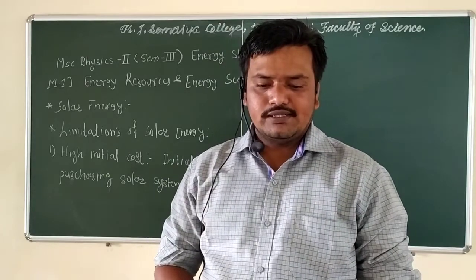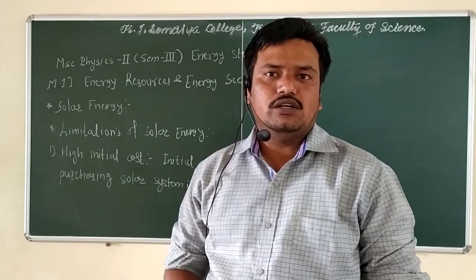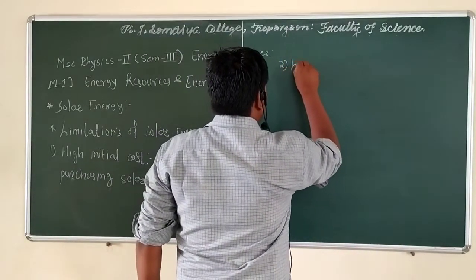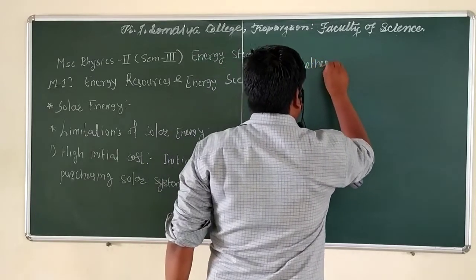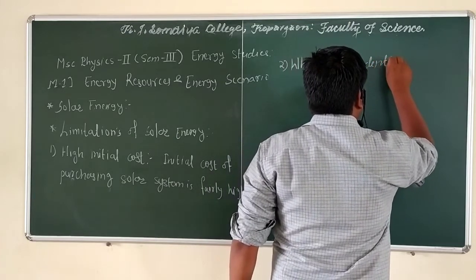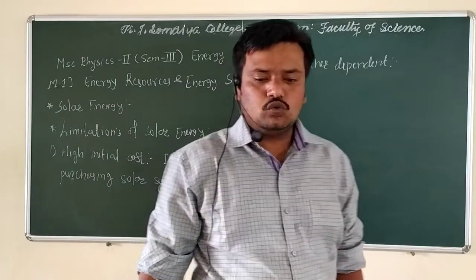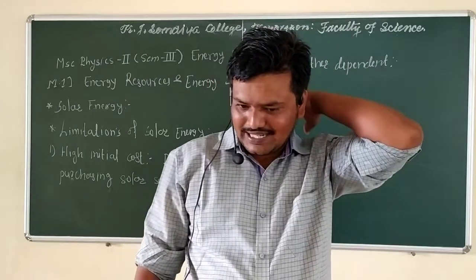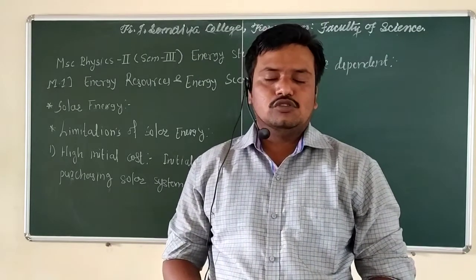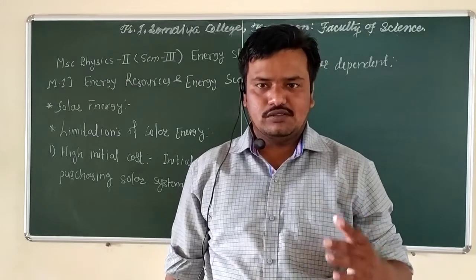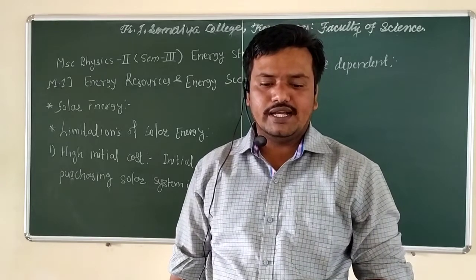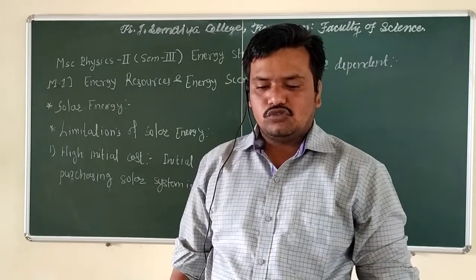Now the next one is that solar energy is weather dependent. Second limitation is weather dependence, because although solar energy can still be collected during cloudy and rainy days, the efficiency of the solar system suddenly drops, and solar panels depend on sunlight to effectively gather solar energy.